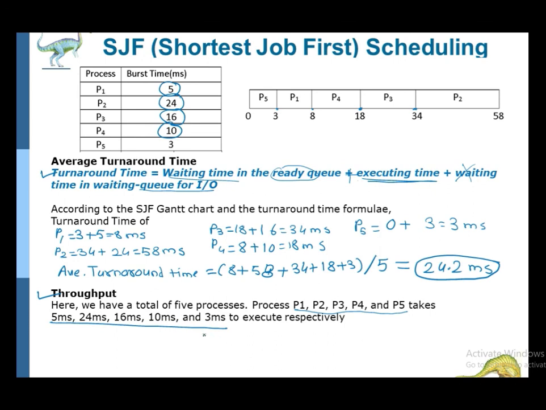So we can calculate the throughput by summing their execution times divided by the number of processes. So it will be 5 plus 24 plus 16 plus 10 plus 3 divided by 5, which is equal to 11.6 milliseconds. Hope you understood.